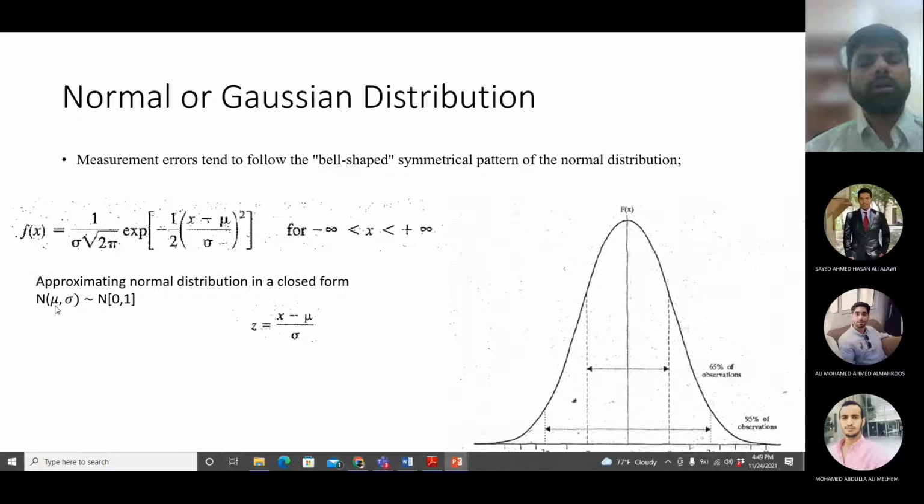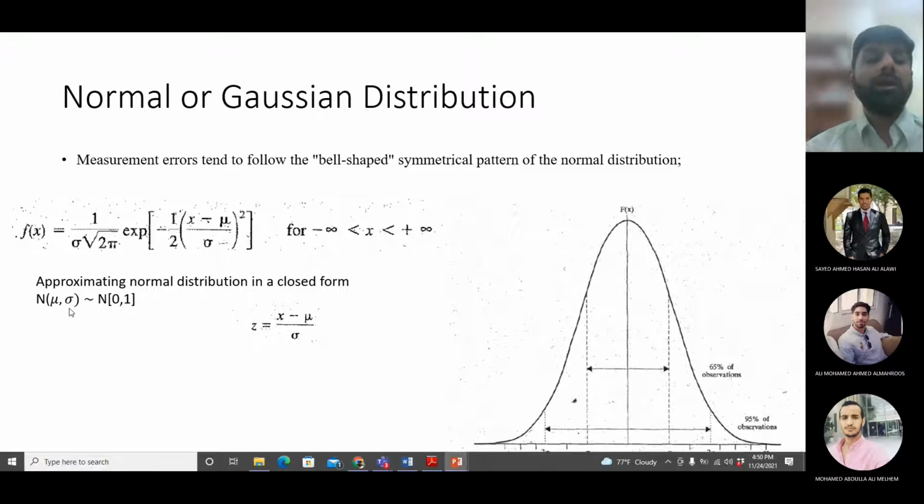Mu represents what? I just told you. Average or mean, yes. And sigma is a standard deviation. So if you want to tell me that I have a variable x which follows normal distribution, you will write it in this manner. First of all, you write the letter N to indicate that it's normally distributed. Then within brackets you will write its mean and its standard deviation.